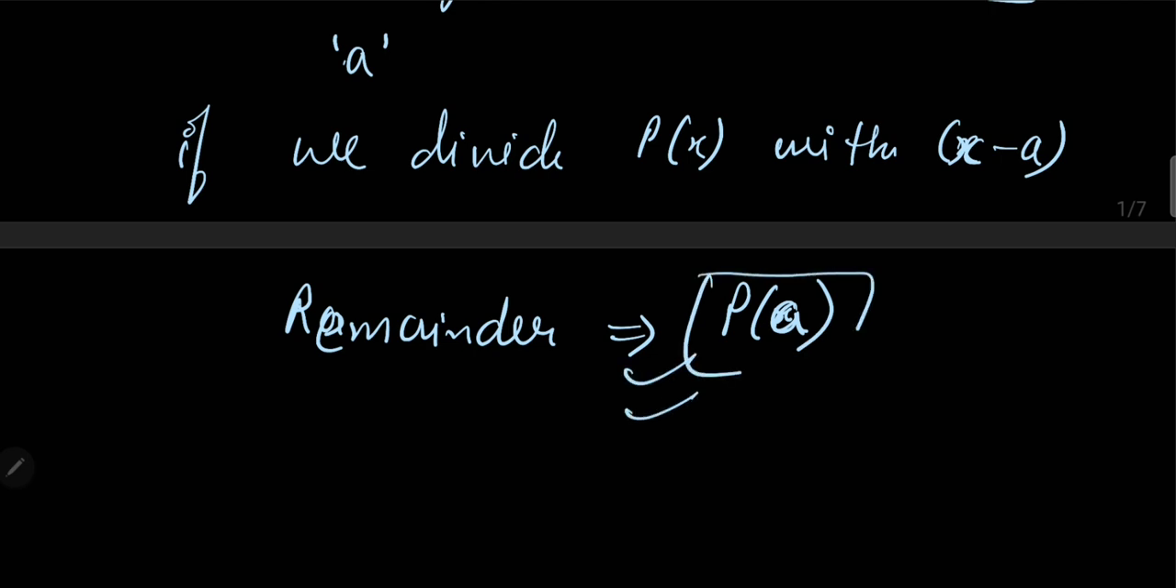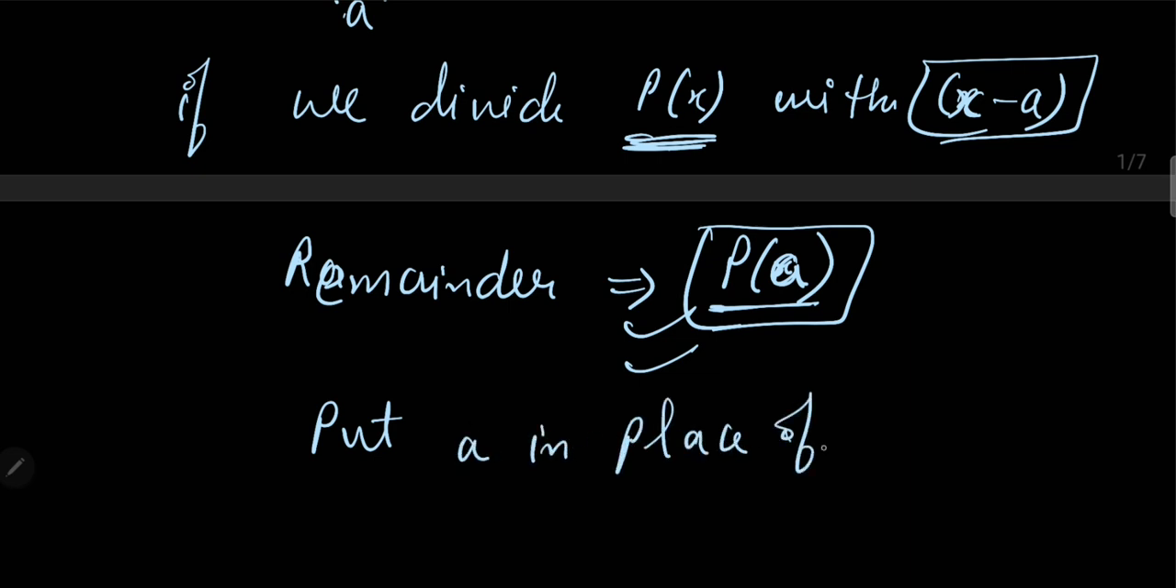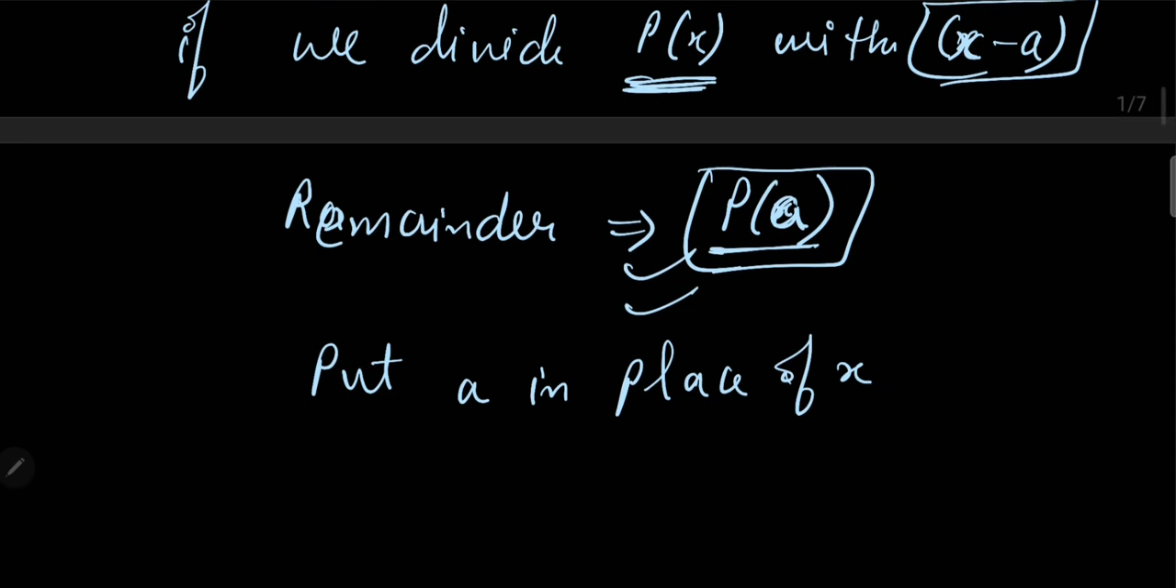This is what the remainder theorem says: if p(x) is any polynomial of degree greater than or equal to 1, and we divide it by x minus a, where a is any real number, then the remainder can be obtained as p(a). We just have to put the value of a in place of x in the polynomial p(x). This is what the remainder theorem states.